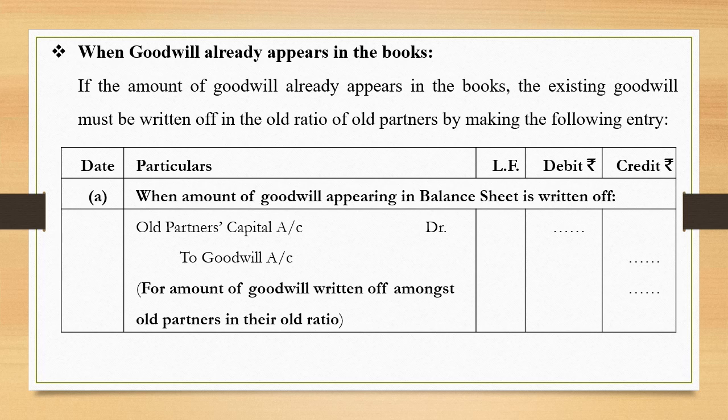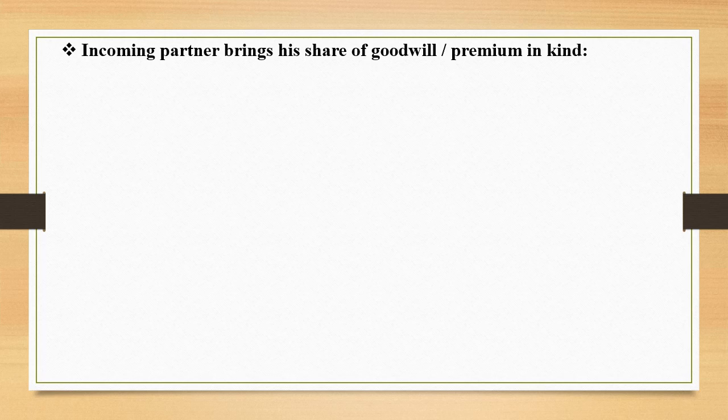Old partners' capital account will be debited in their old ratio. Incoming partner brings his share of goodwill or premium in kind. It may happen that the incoming partner does not bring cash, but he may bring some of the assets in the form of goodwill. The entries required at that point of time will be: